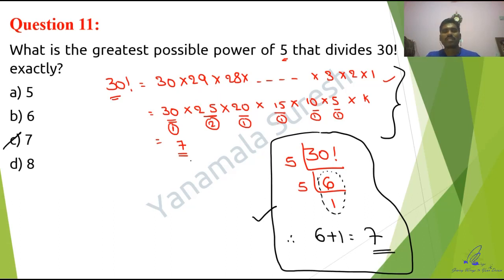Sir, what if the question asks for the number of zeros? Same procedure. See, the number of zeros is the greatest possible power of 5. Both are the same only. In the expansion of 30 factorial, I am getting the same value.